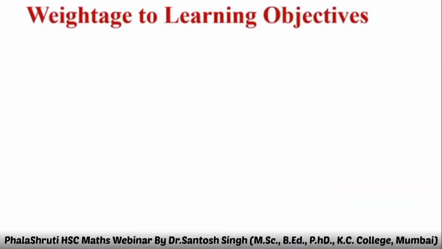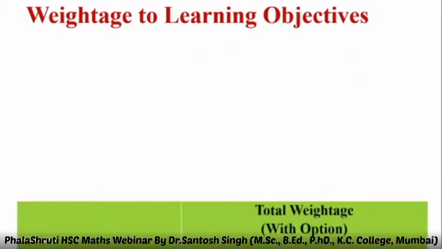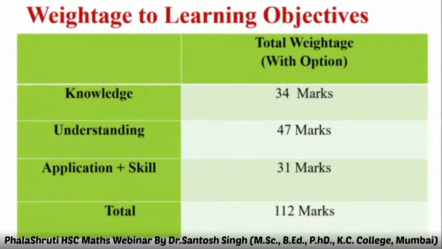Then weightage to the learning objective. Basically, it's not for you, it's for teachers. But again, I'm discussing with you. Knowledge-based question will be for 34 marks. Understanding, 47 marks. Application and skills will be 31 marks. So basically, these two are very easy. Actually, this is for teacher's point of view, not for your point of view. Next part is very important to you.